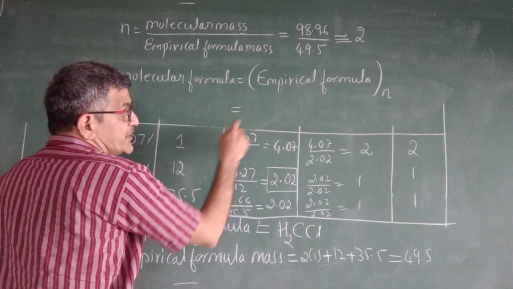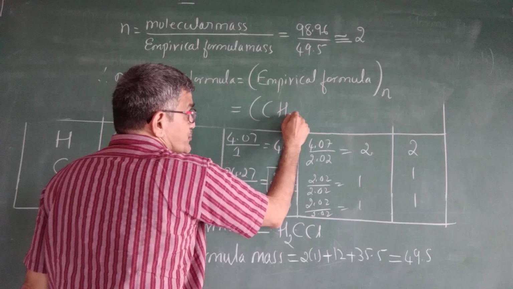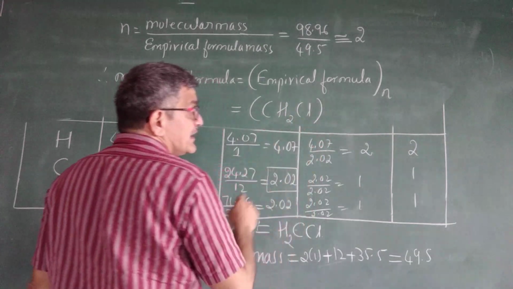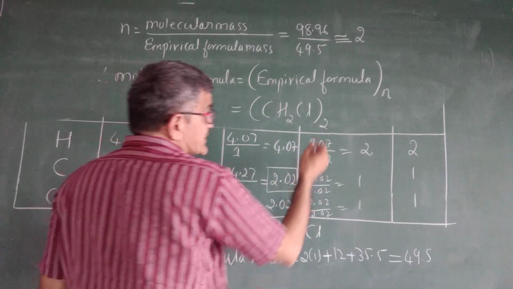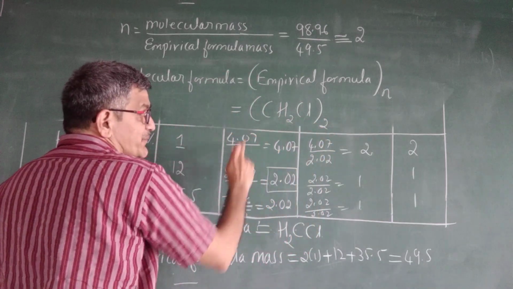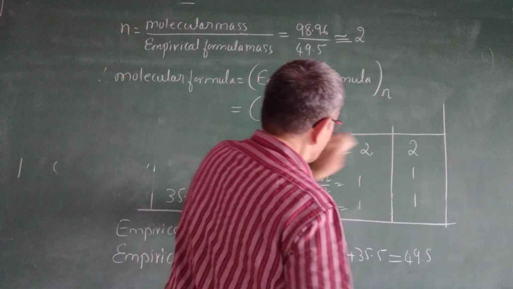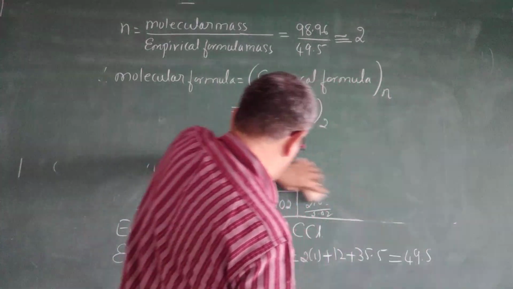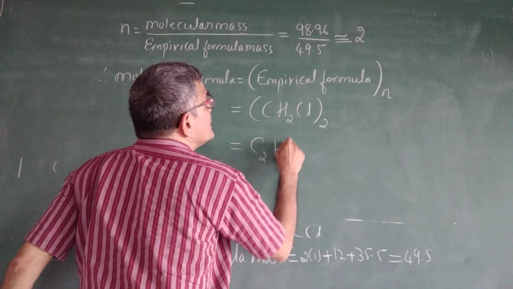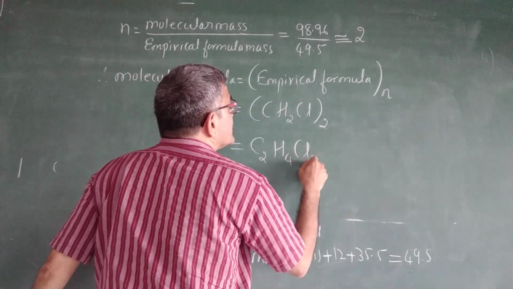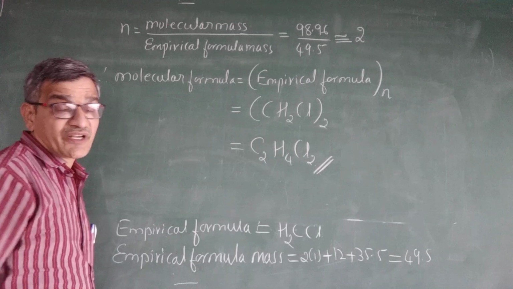I write the empirical formula first: CH2Cl. n means 2. So you have to multiply this by 2: C2H4Cl2. That is nothing but the molecular formula of the compound.